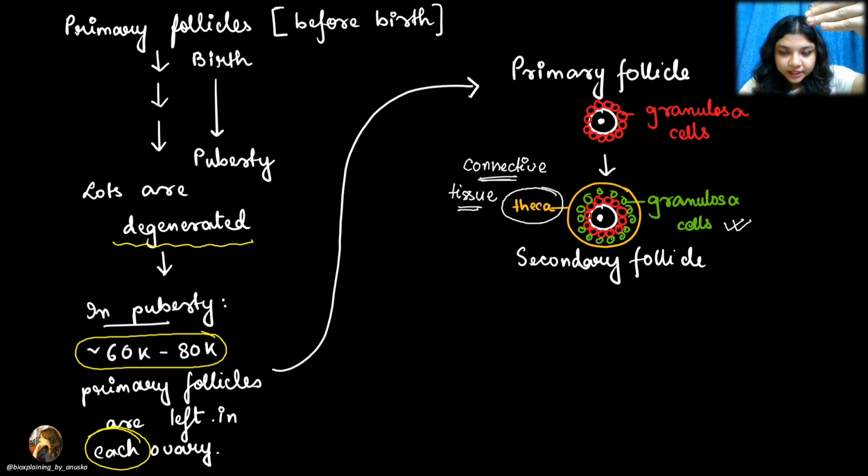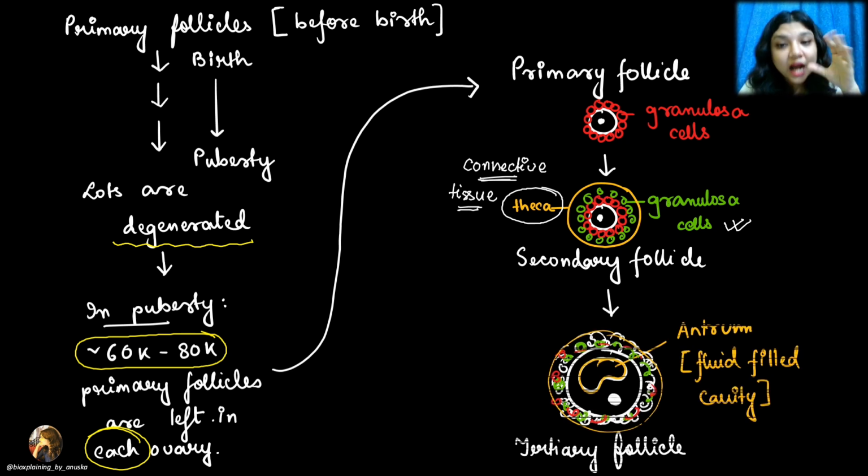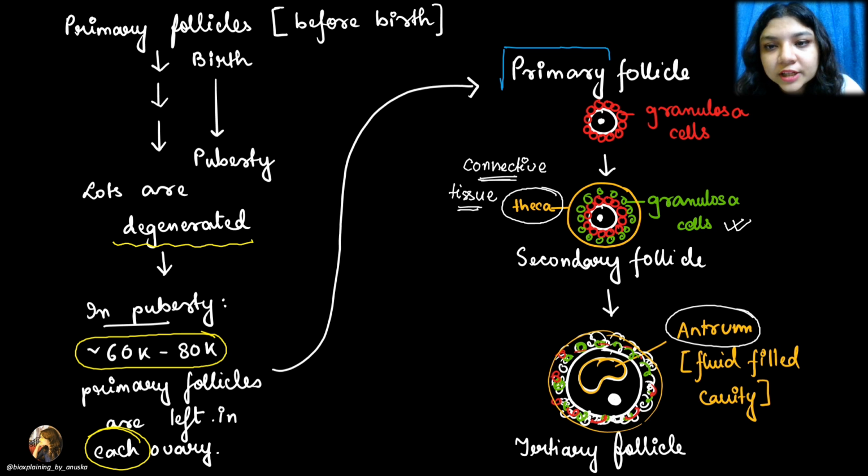So primary follicle, then secondary follicle. What is the difference? The secondary follicle has extra layers: more layers of granulosa cells and an extra layer that is theca. Now this secondary follicle will get a fluid filled cavity which we call the antrum. Now this is known as the tertiary follicle. So the order is fine. What kind of order are we seeing? First we started with the primary follicle. Then more granulosa cells. Theca layer has come.